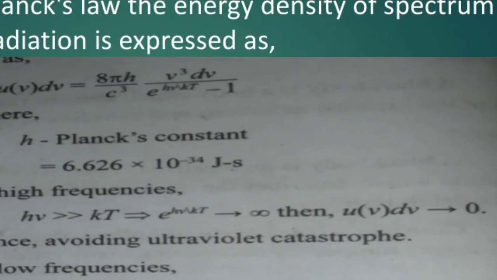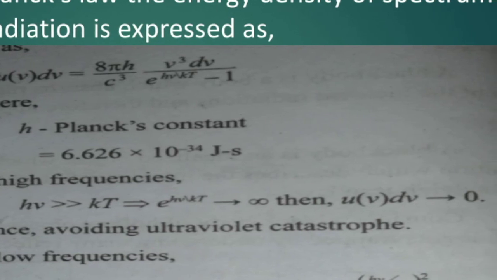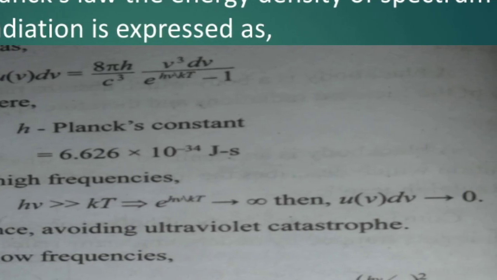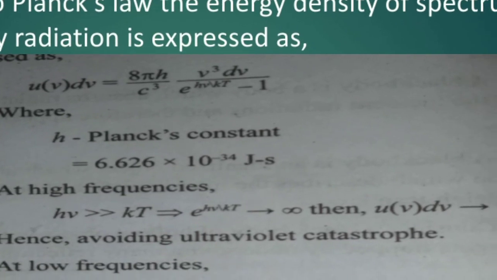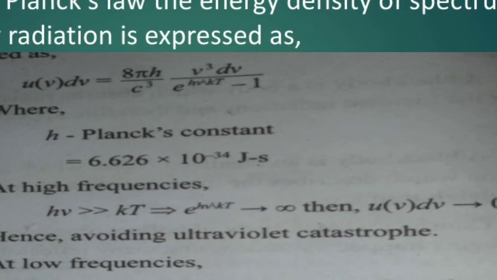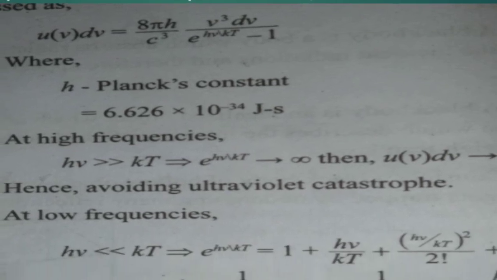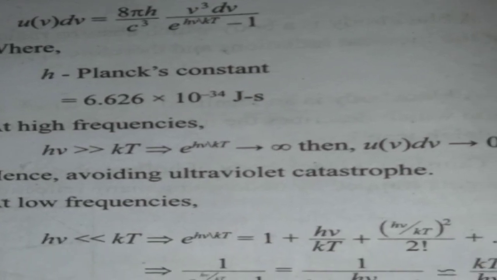U of V dV equal to 8 pi h by c cube into V cube dV by e to the power of h nu by kT minus 1, where h, Planck's constant, equal to 6.626 into 10 to the power of minus 34 joule second.